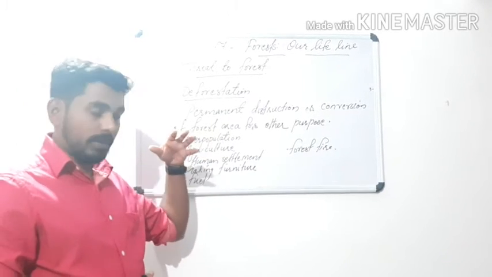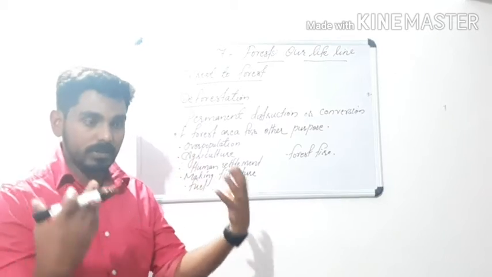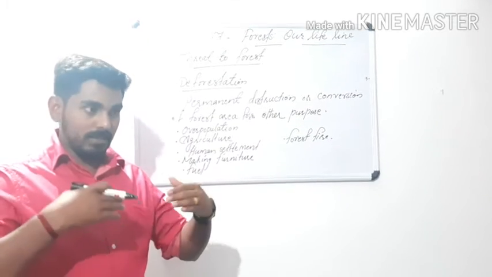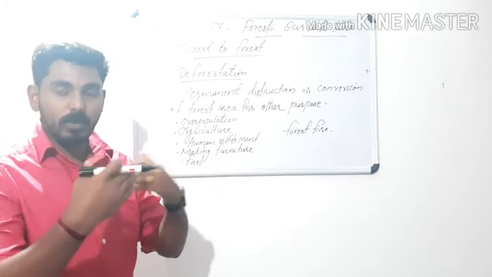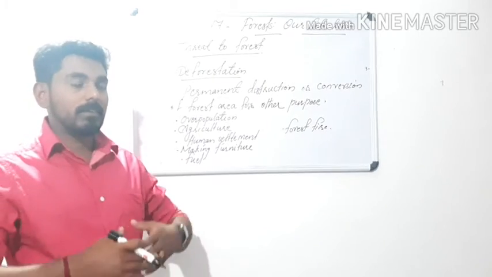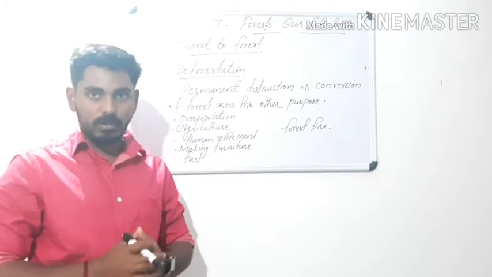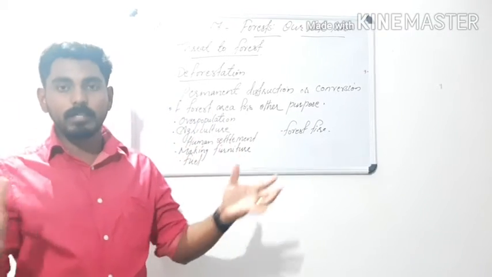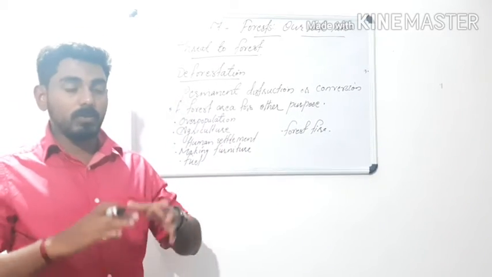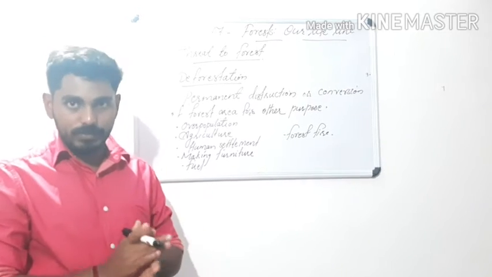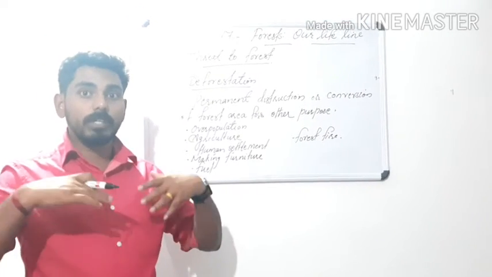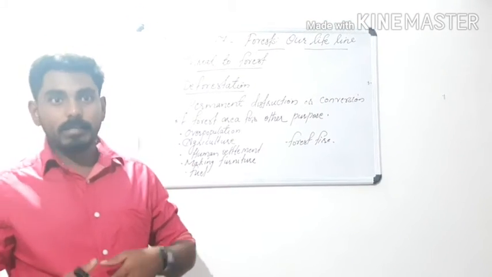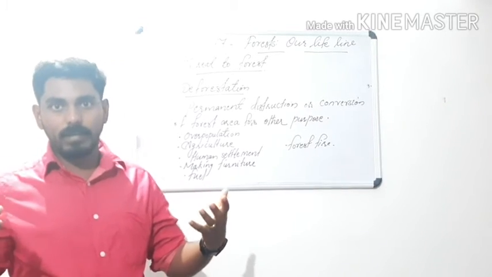The forest will give you an abundance of oxygen. It balances the CO2 and oxygen in the atmosphere. It gives shelter to small organisms, to multicellular organisms, and it also increases the fertility of the soil, and it gives so many medicines, and also wax and honey.